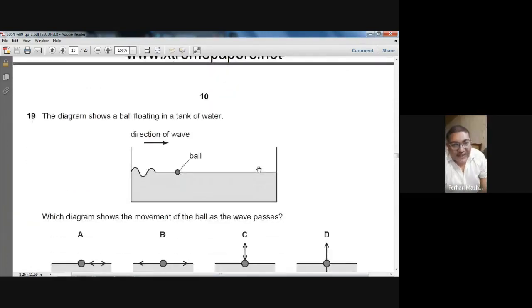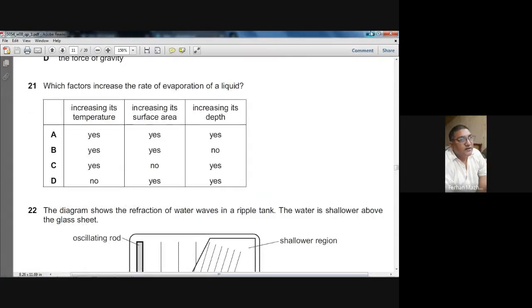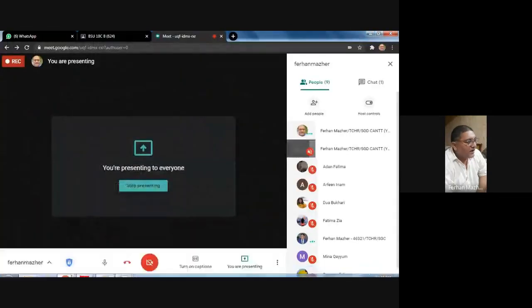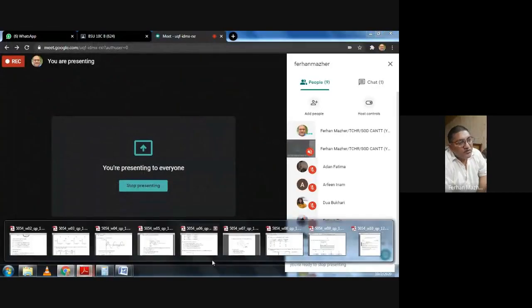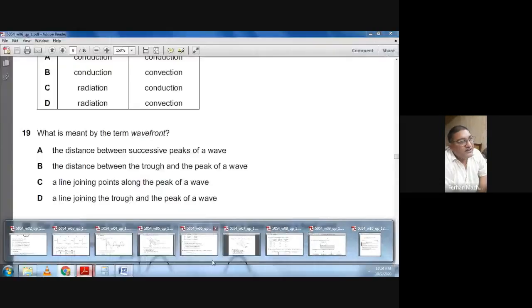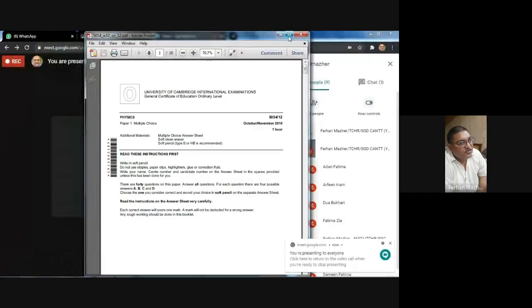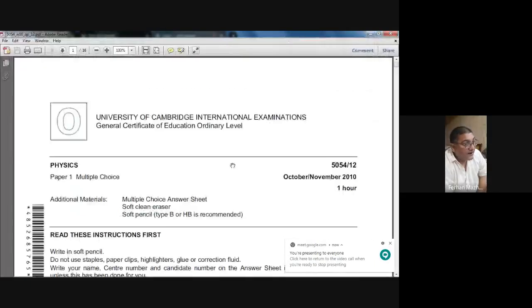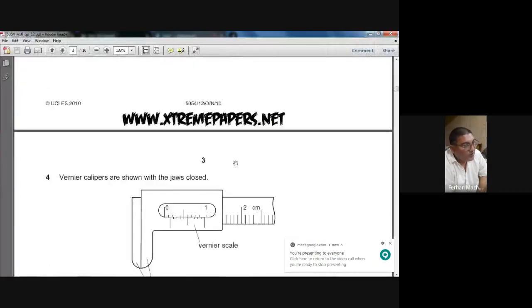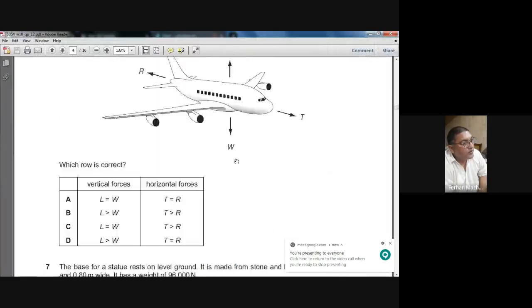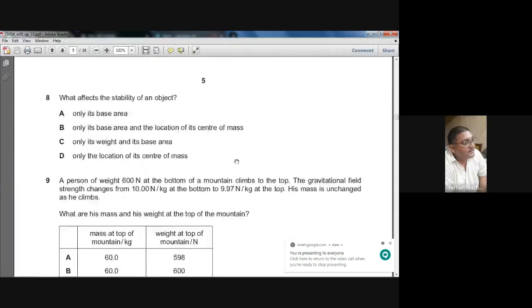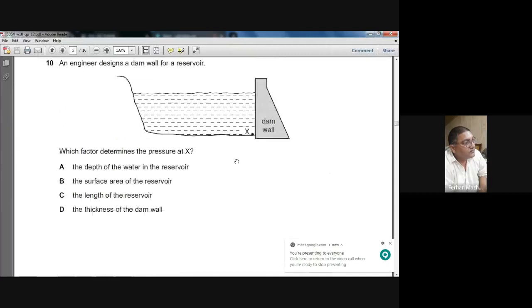The next question 19 is on the topic of waves. So that was the winter 2009 paper, and we have done the MCQs on the topic of heat. Now the last paper which we want to attempt is the winter 2010 paper. It's the 1-2 paper we are attempting, and let's take out the questions, and I will try to do it very quickly because your time is getting over.